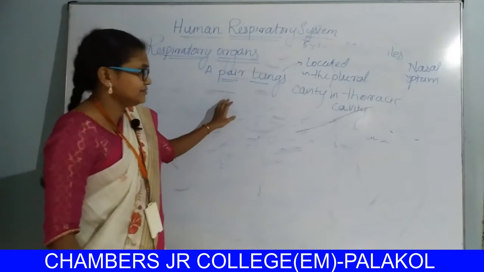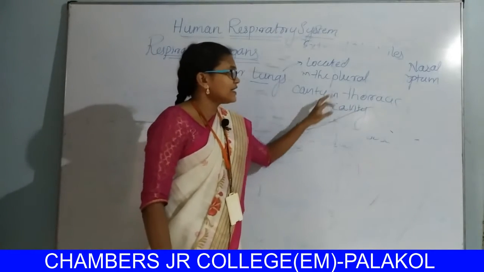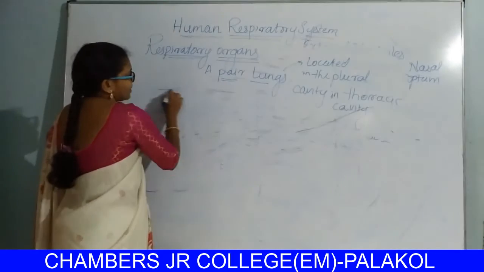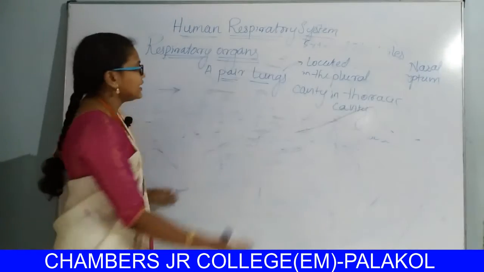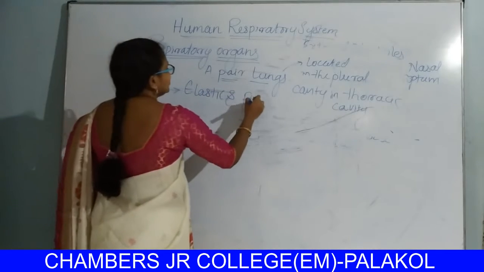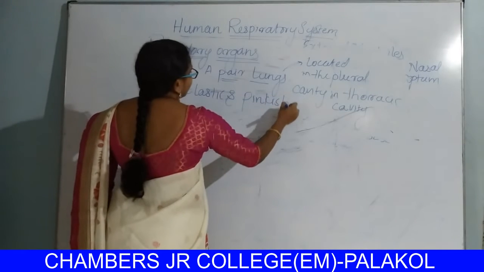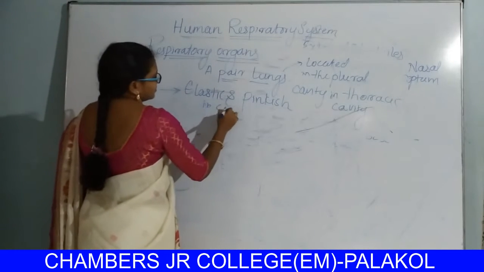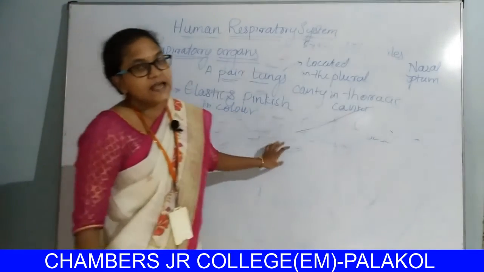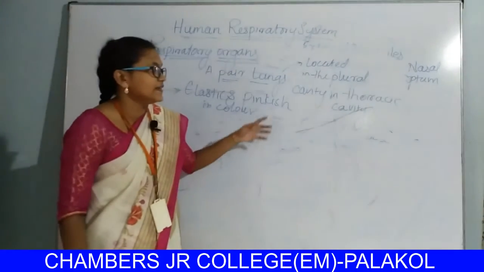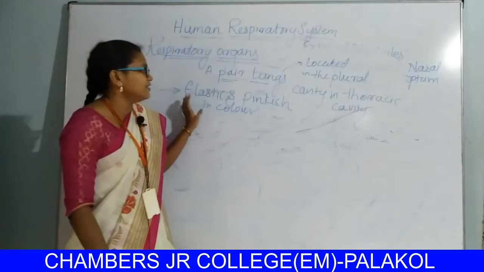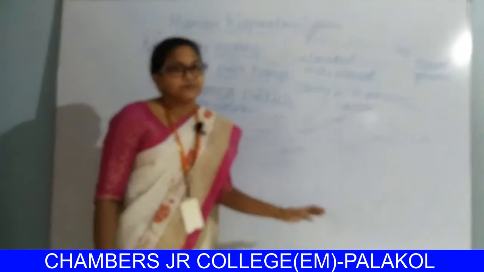So what is the location? Pleural cavity in the thoracic cavity. They are a pair, and they are elastic and pinkish in color. They are a pair of lungs which are located in the pleural cavity in the thoracic cavity, and the color is pink and they are elastic in nature.